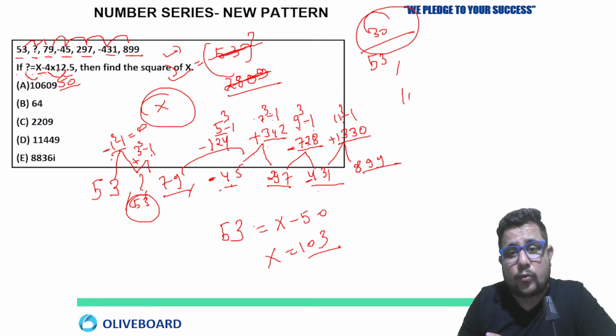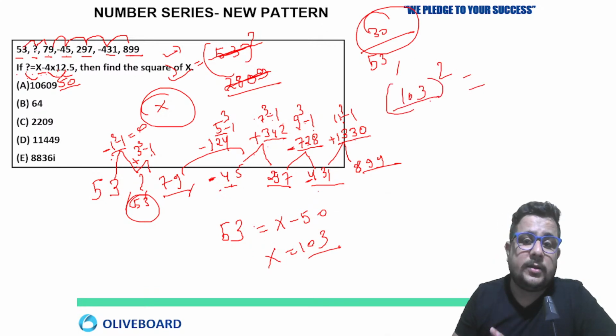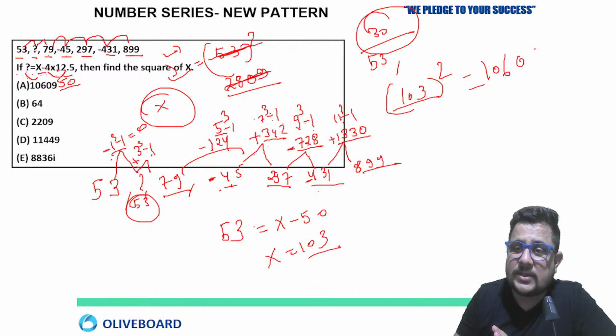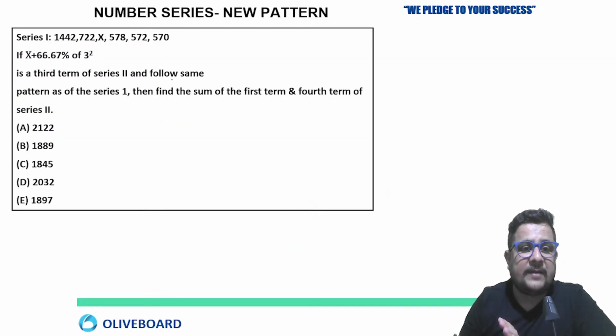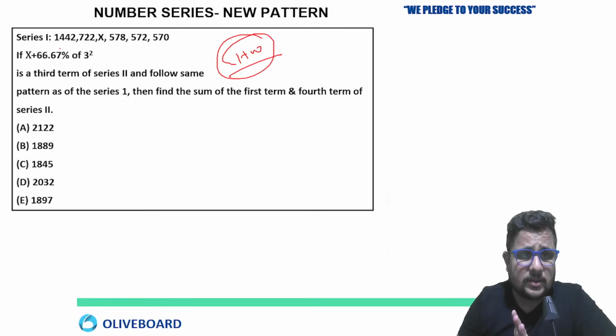103. Now square of 103, how will you calculate? How much more is it than 100? 3. Just add 3 to it. So 106. Now square of 3, 09. 10609. And these tricks are available on our YT channel, right? In the YT shorts section. I have provided this one. This one is homework for you all. Okay, just try this one.